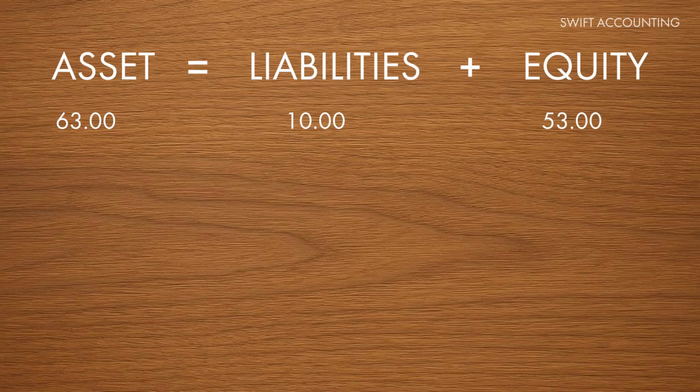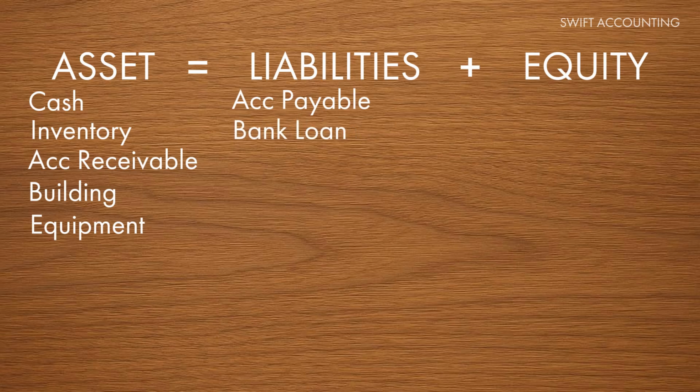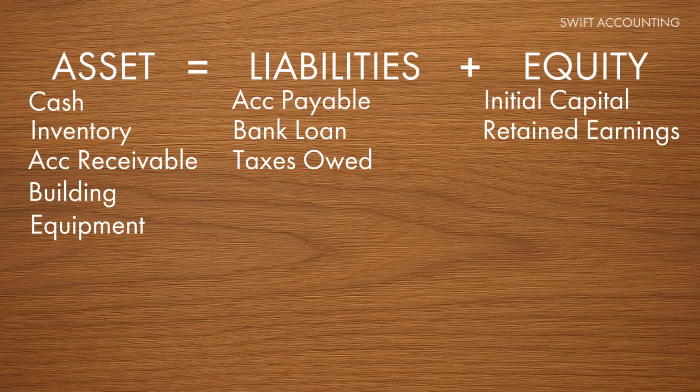Now, let's summarize. Assets are everything a business owns, such as cash, inventory, accounts receivable, buildings, and equipment. Liabilities are the business's obligations to external parties, such as accounts payable, bank loans, or taxes owed. Equity is the business's rights, which can be in the form of initial capital or retained earnings.